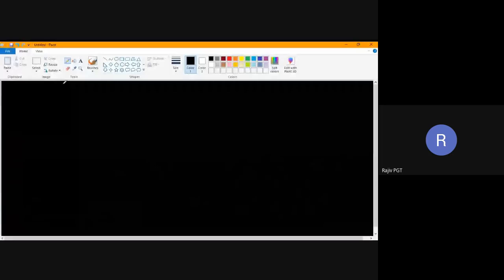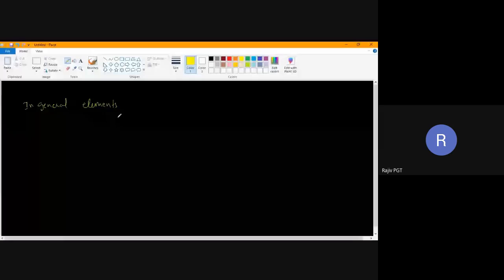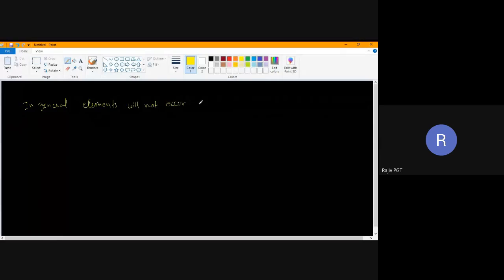What I am saying is, in general, elements will not occur in free state, in elemental form. What is this elemental form? I'll explain.